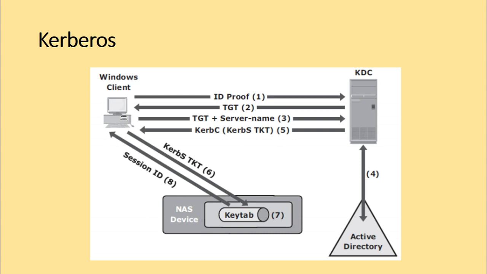Here the user logs in. The user logs on to the workstation in the Active Directory domain using an ID and a password. So the user logs in to the terminal, onto the workstation in the Active Directory domain, using an ID and a password. The client computer sends a request to the authentication service running on the KDC, that is the key distribution center, for a Kerberos ticket. The key distribution center verifies the user's login credentials from the Active Directory.